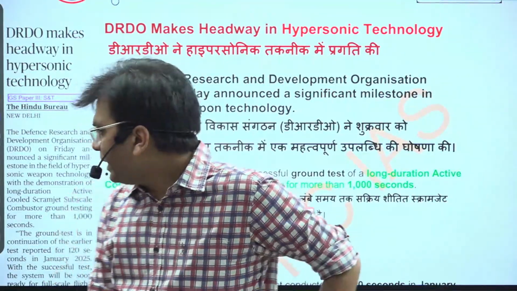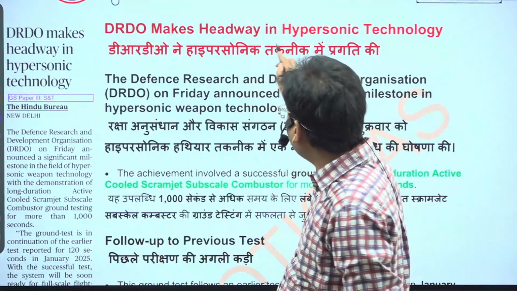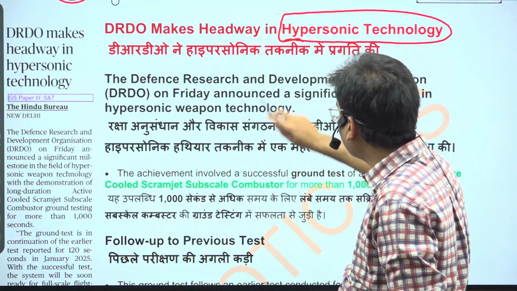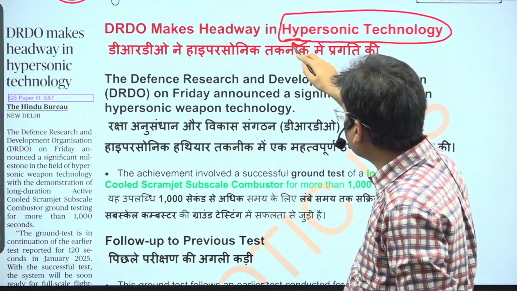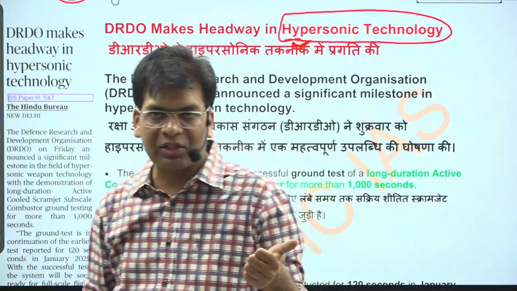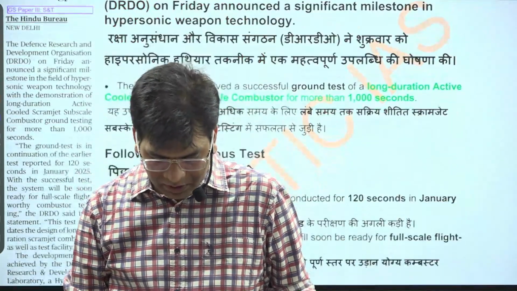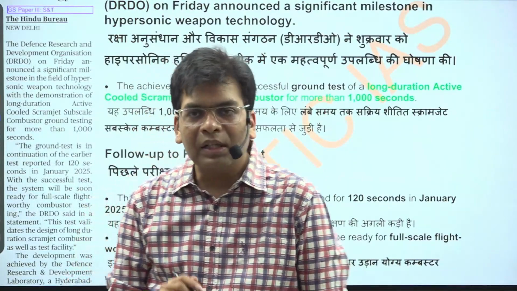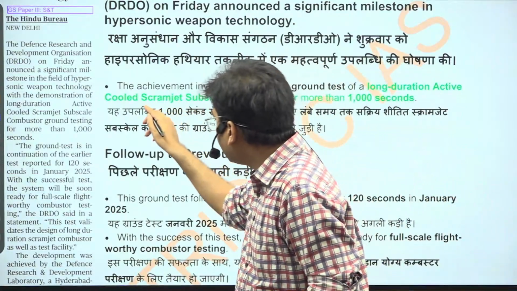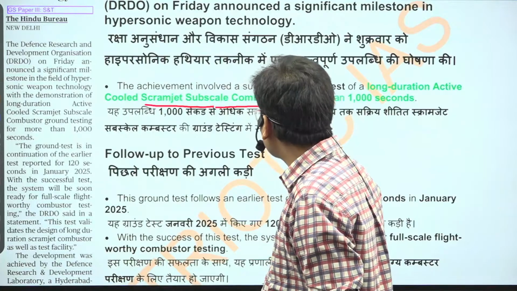One other news that is very important: DRDO makes headway in hypersonic technology. This is particularly for the missile system. This has been achieved by only three other nations: Russia, China, and the US. So please remember, this is not possible for other countries. Now India has achieved this milestone, and here we are using the scramjet sub-scale combustor.